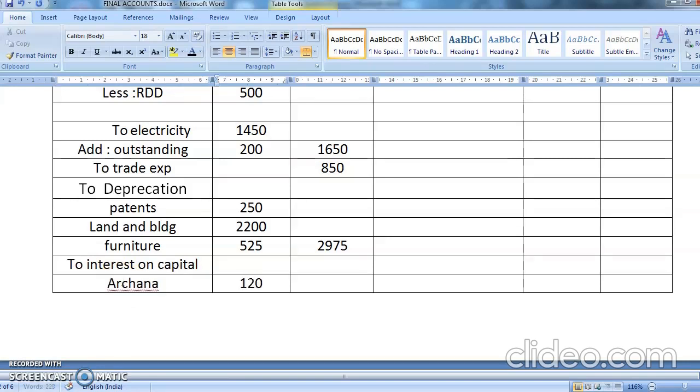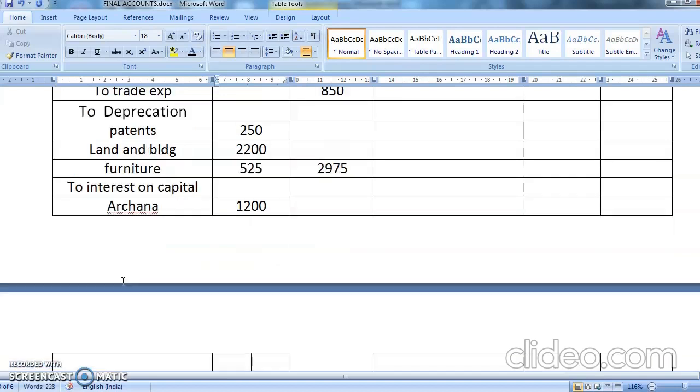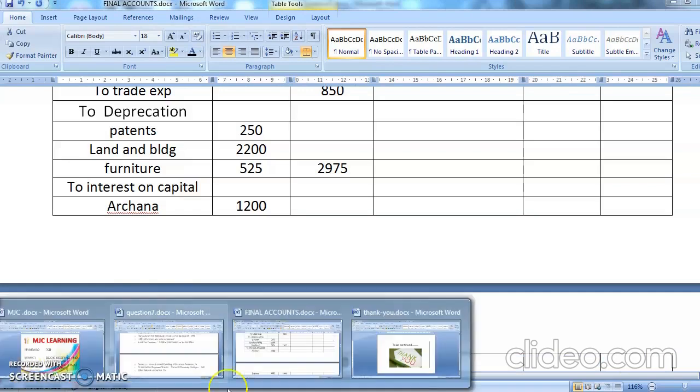Archana is having 1,200 and Prerna is 600. So the total comes to 1,800. So we have done interest on capital, 2 adjustments.